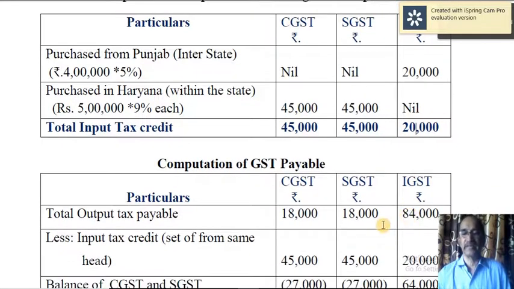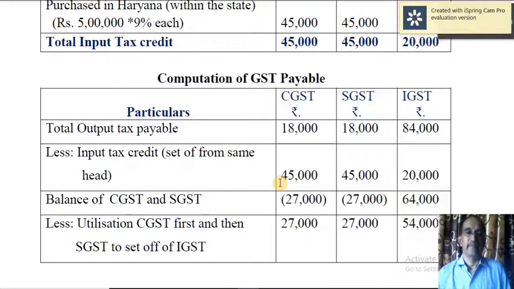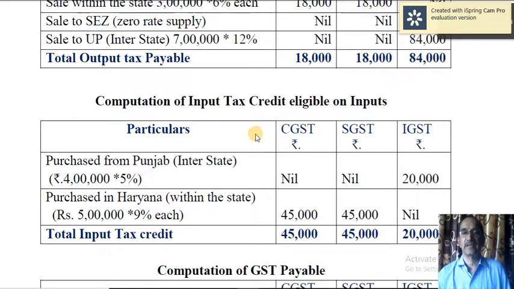Now let us see how we are going to calculate net GST payable. Look here, total output tax payable as per this calculation is 18,000, 18,000 and 84,000.